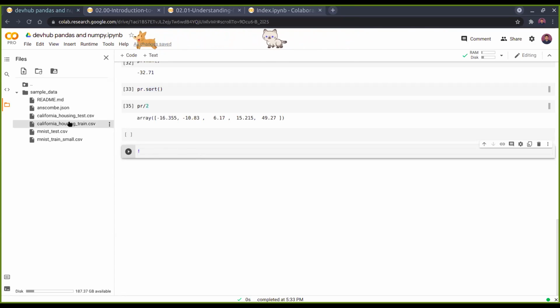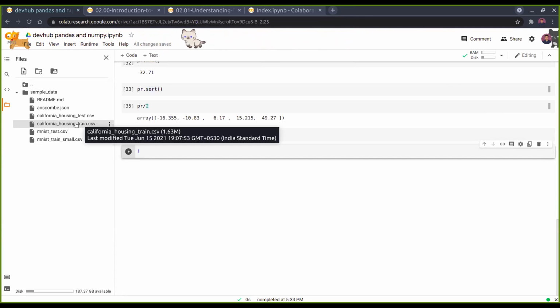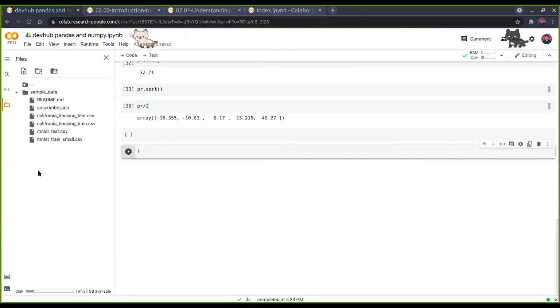I'll just show you one. Let's say we want to move this to our content. When you are in Colab, this is the content folder inside which we have sample data. If you want to move this to content, you can just drag and drop.